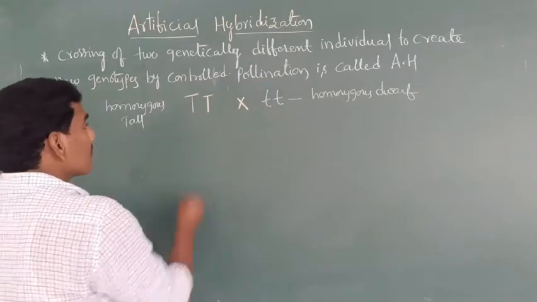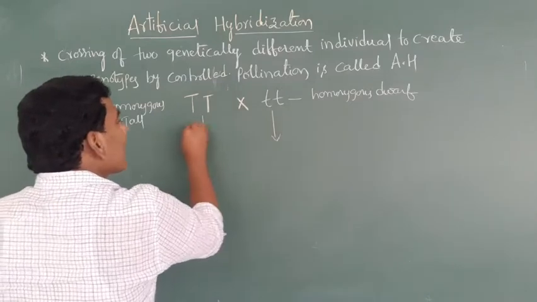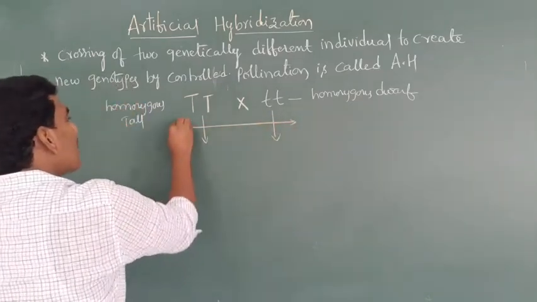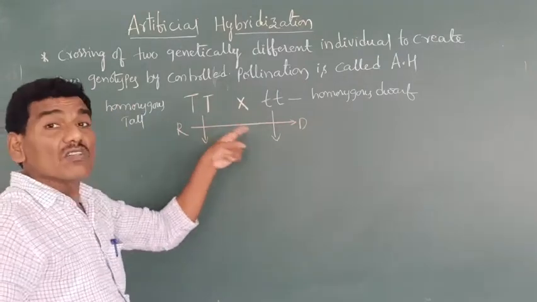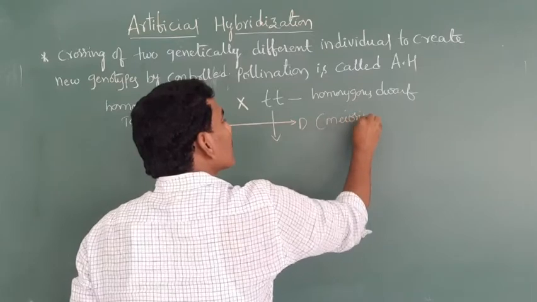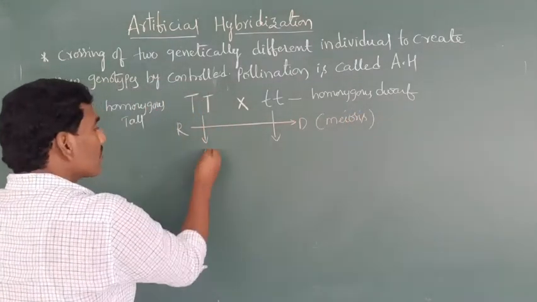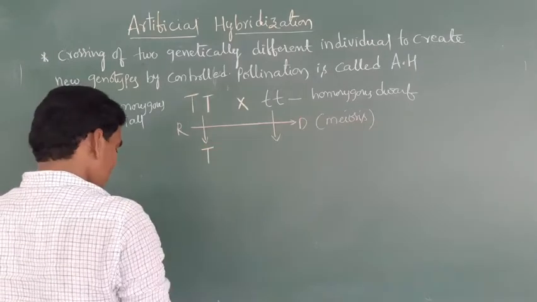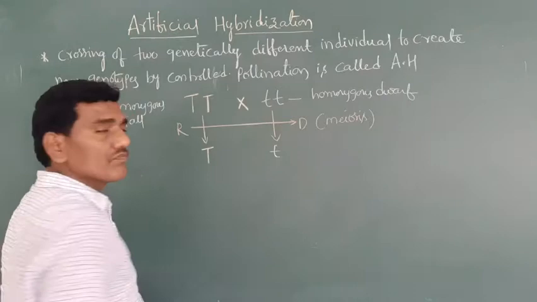In that condition, after the reduction division, overall meiosis division, gametes are formed. What type of gametes are formed? Here capital T, here small t.